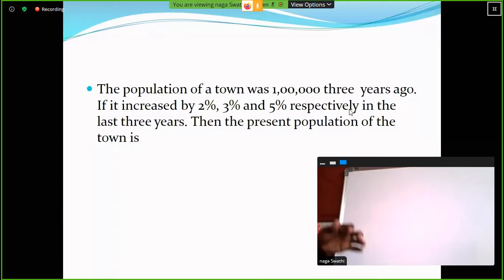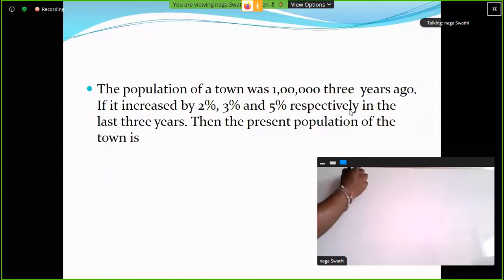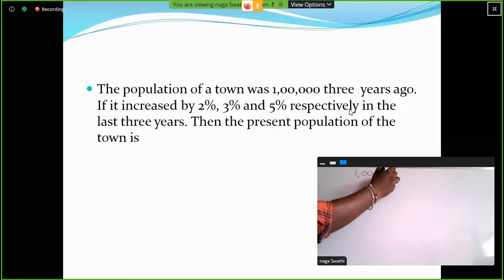The population of a town was 1 lakh 3 years ago. If it increased by 2 percentage, 3 percentage, and 5 percentage respectively in the last 3 years, then the present population of the town is dash. How much is it? So here the population is 1 lakh, and it is increasing by 2 percentage, 3 percentage, and 5 percentage.